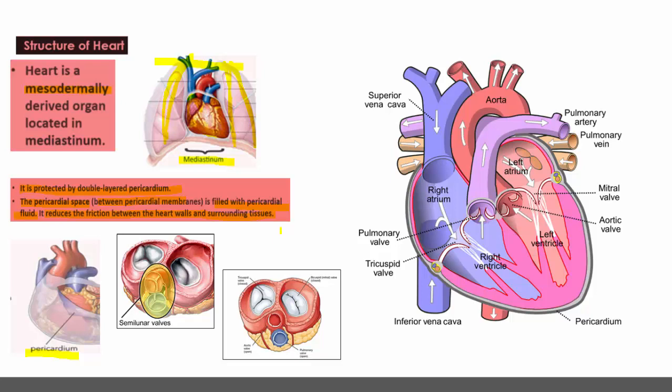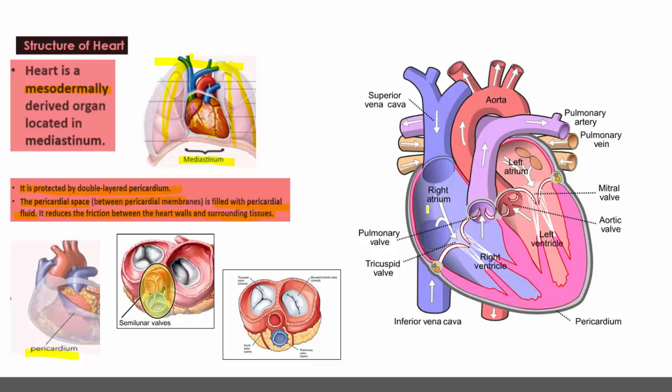Whatever pressure or friction is caused due to the pumping and beating movement of the heart is reduced with the help of pericardial fluid, and the pericardial fluid is present between the pericardial membranes. So this is the complete sectional view of the human heart. Let us enter into the heart parts and see what the parts of the human heart are.